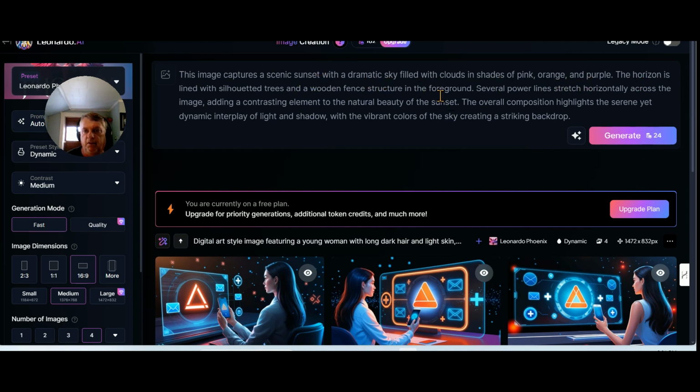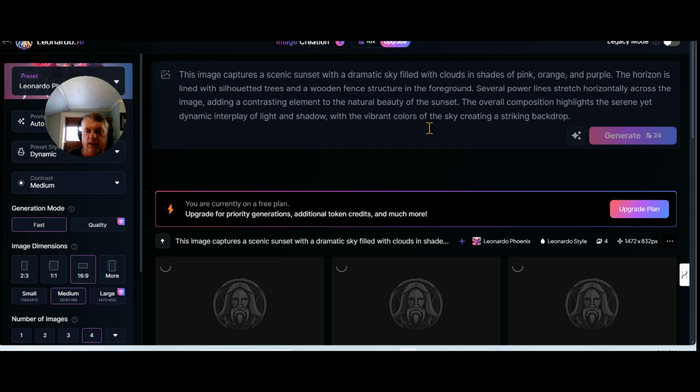So it gives a complete description of what the photo is. And so now I have that prompt for this specific photo that I want to use over and over. I can come here and click on generate. We're going to let that generate.